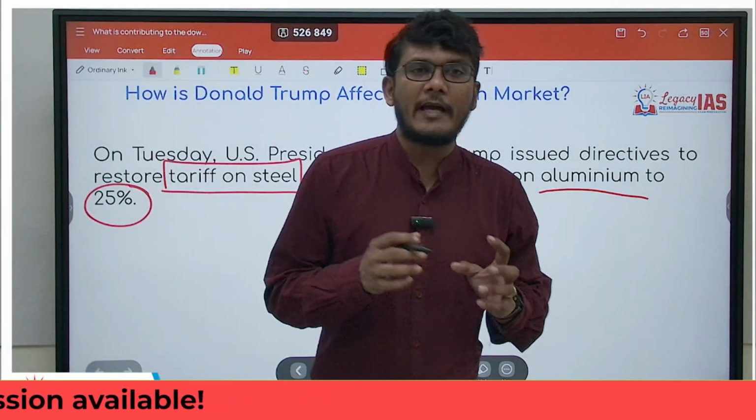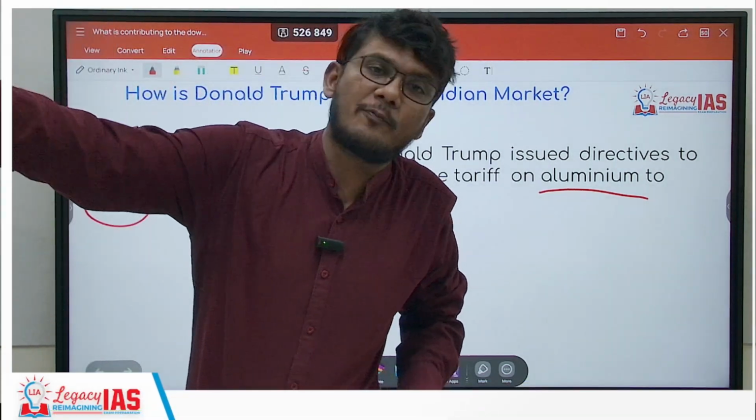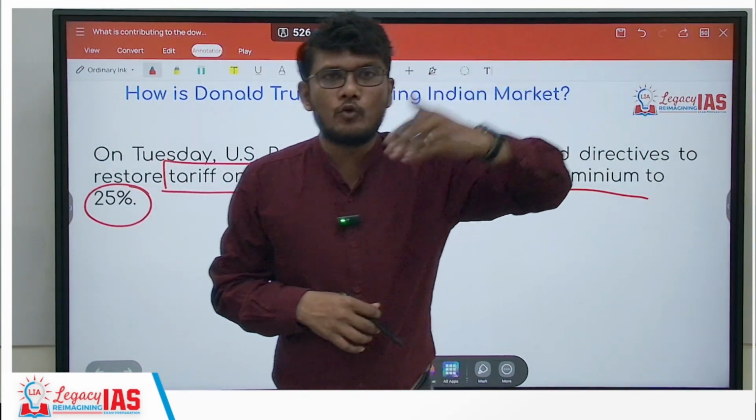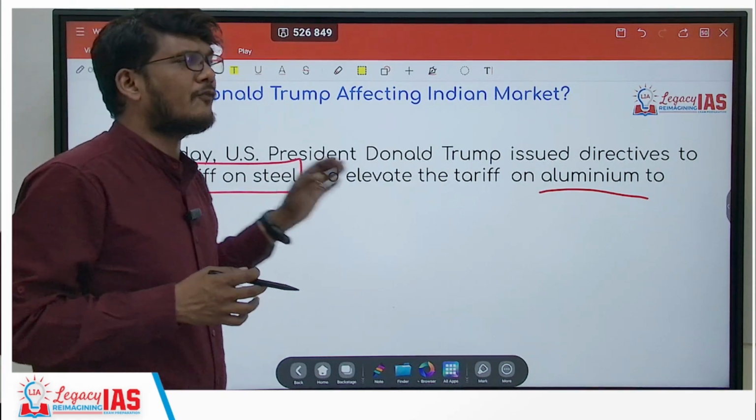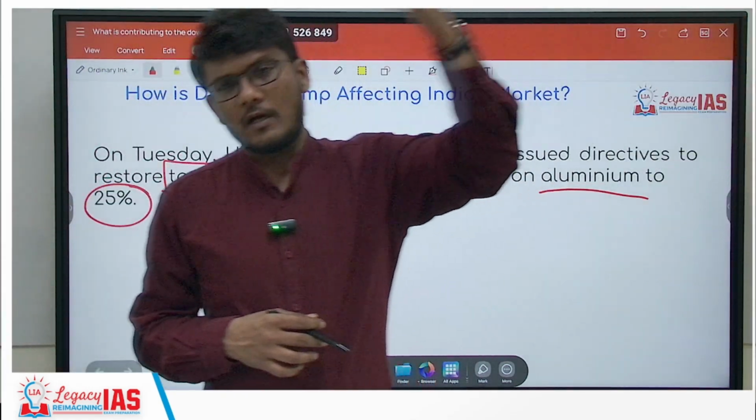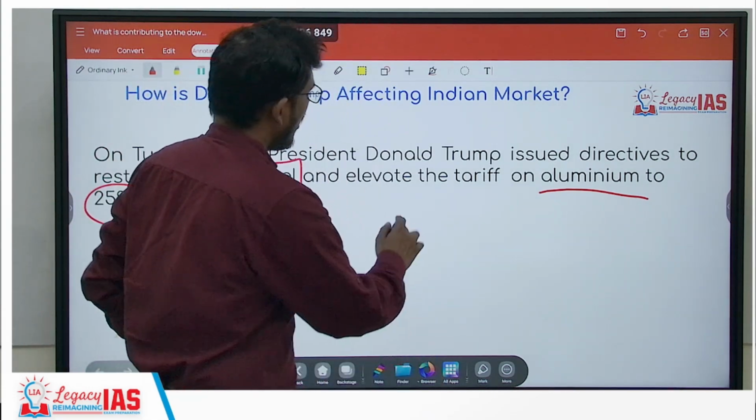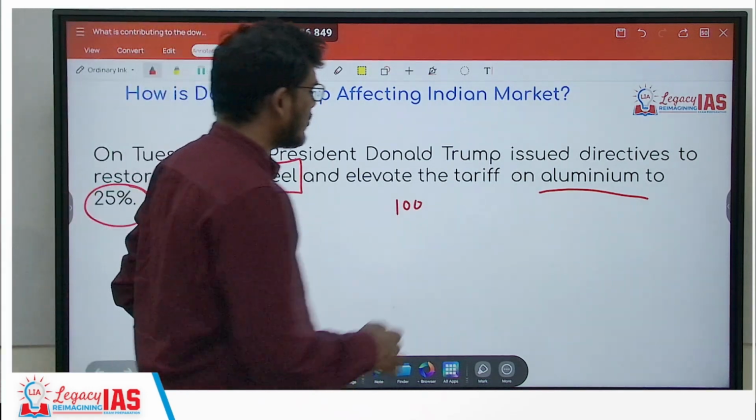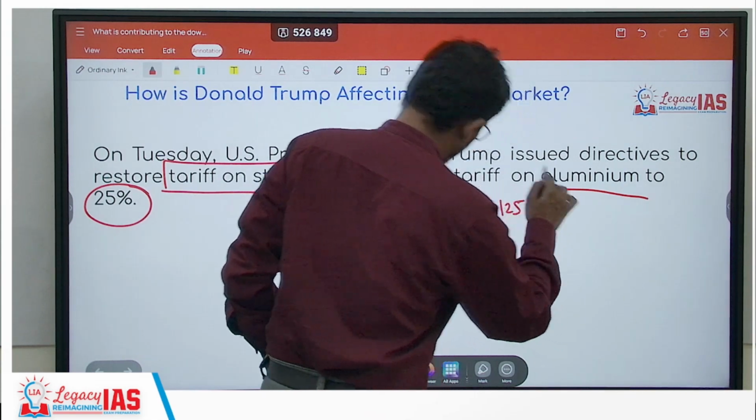What are tariffs? Tariffs are the fees that you charge when some country exports their product to you. So let's say XYZ country is exporting to USA. USA will put a tariff, not a penalty, but a fee, for their products to come to USA. Because of it, if a product is 100 rupees and you impose a tariff of 25 rupees, its cost becomes 100 plus 25 equals 125.